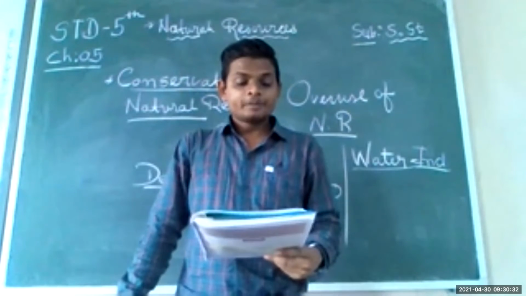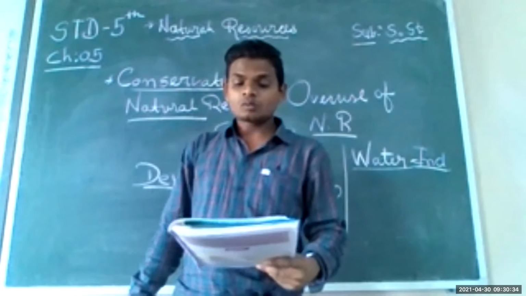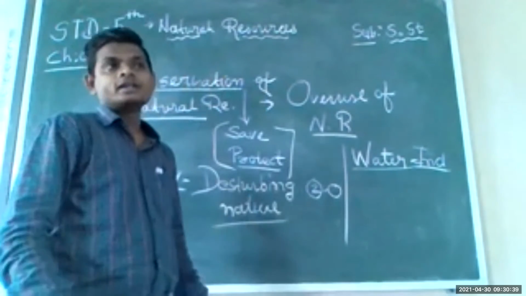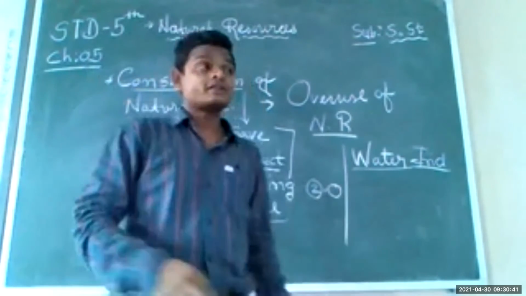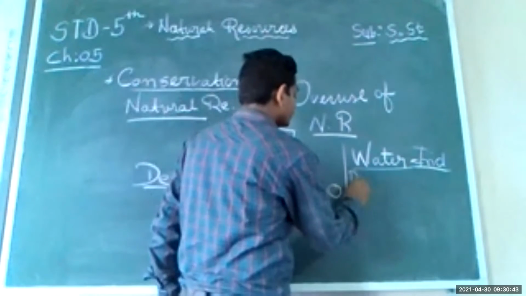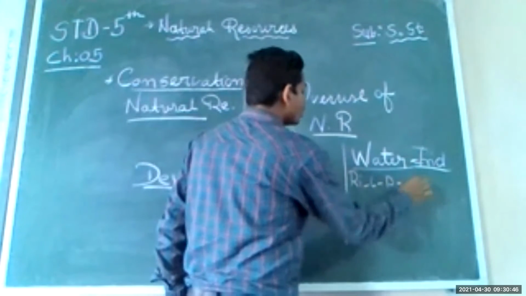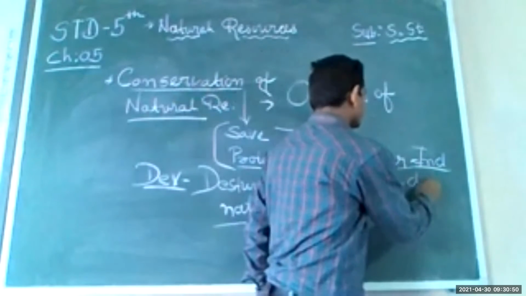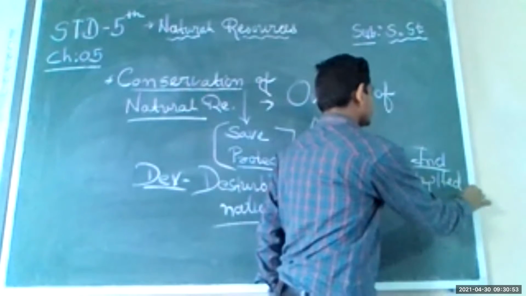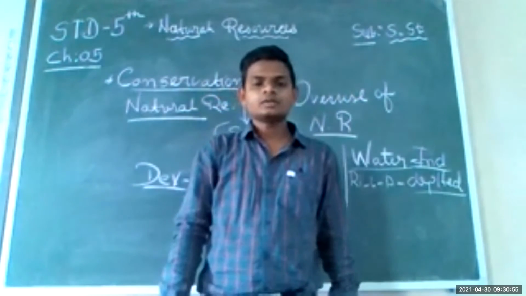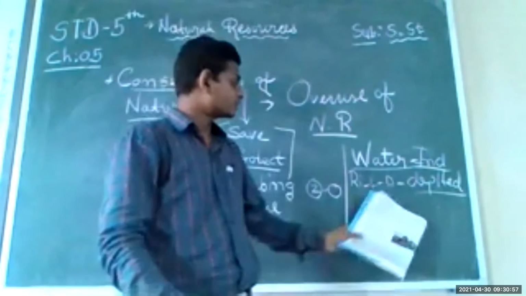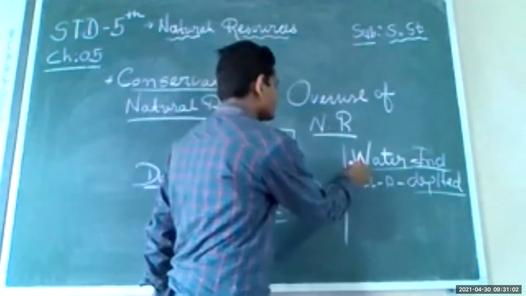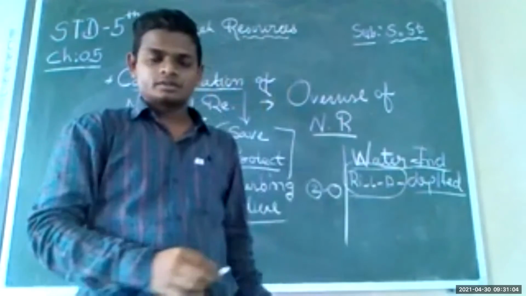They are exploiting and misusing. Water is being polluted and the water sources are being depleted. Which are the water sources? River, lake, pond. They are depleted, meaning they do not have enough water because we wasted and polluted this natural water.